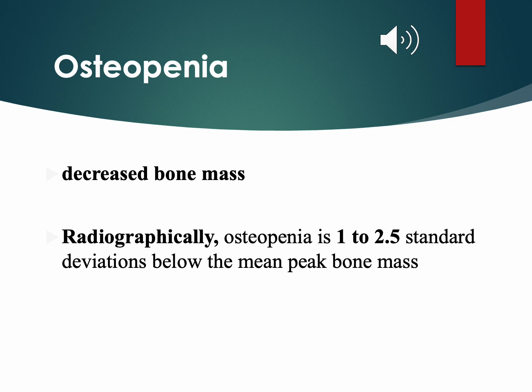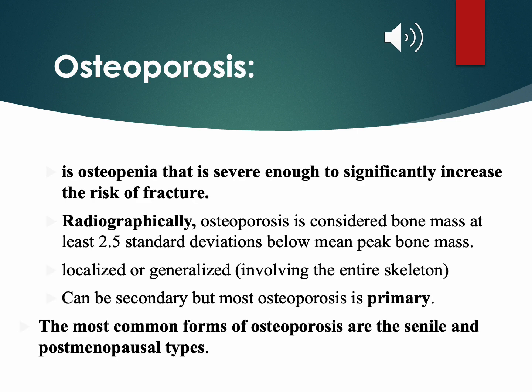Osteopenia is defined as decreased bone mass and is defined radiographically as 1 to 2.5 standard deviations below the mean of the peak bone mass. Osteoporosis is defined as osteopenia that is severe enough to significantly increase the risk of a fracture. Radiographically, it's defined as bone mass at least 2.5 standard deviations below the mean peak bone mass.